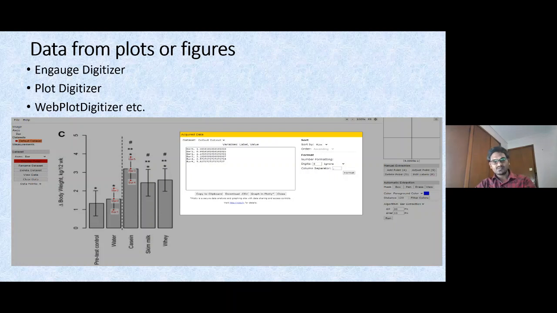So this data you can export into an Excel sheet, and you can again adjust the decimals and report it in your data extraction sheet.